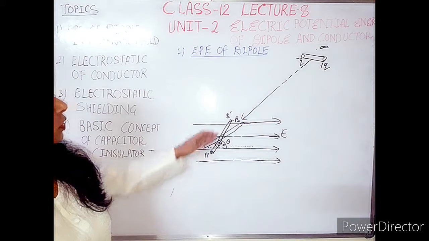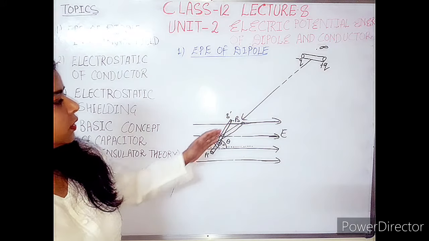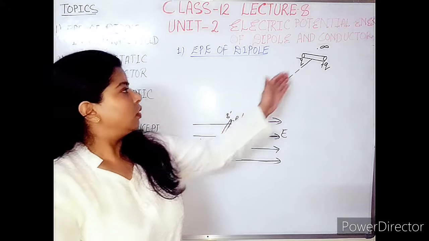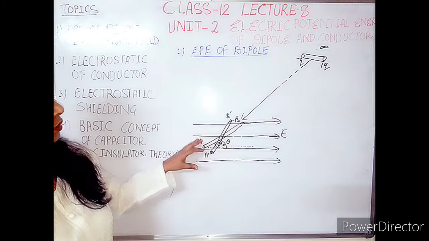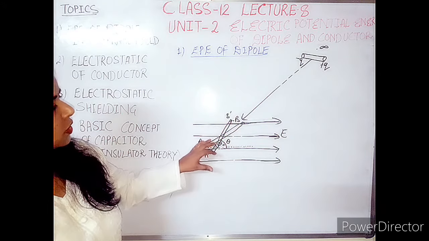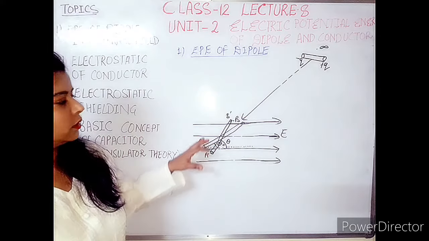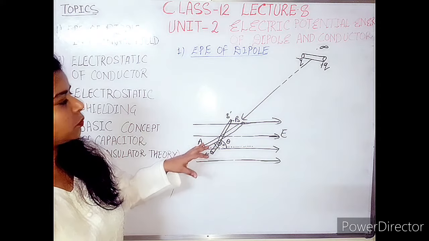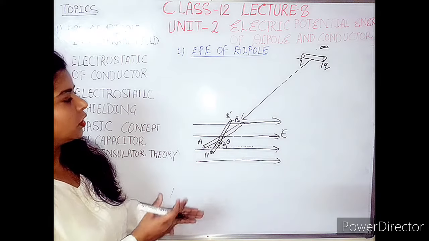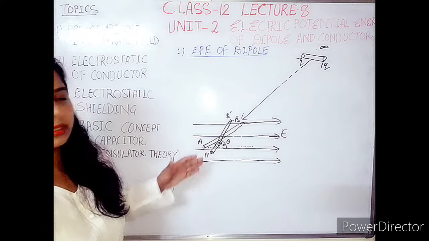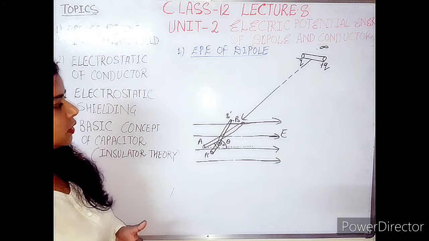That is the situation of the dipole too: whenever the dipole is brought from infinity to a point in the field, that amount of work done is stored in the form of potential energy, and with that potential energy it can rotate. It can move to get the equilibrium position in the electric field. So those are the cases.